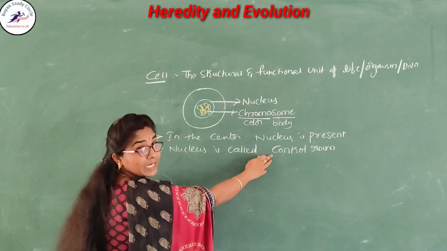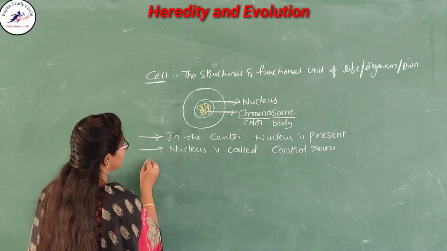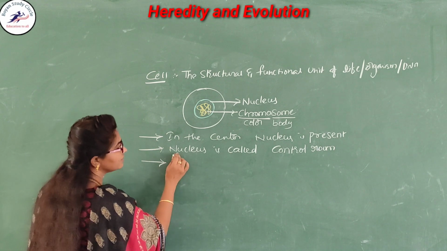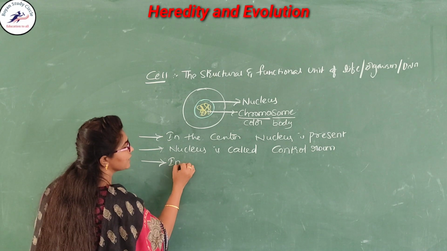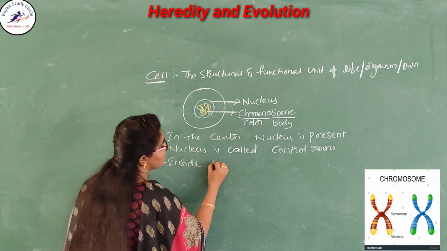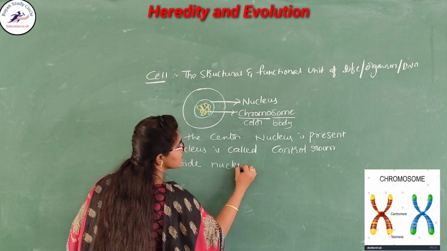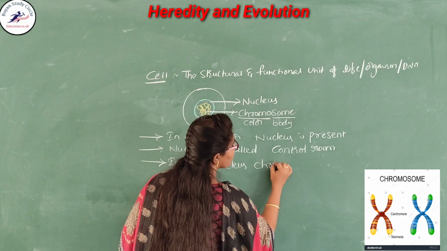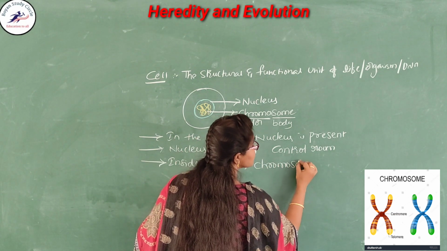Why? Because it can control all the cell organelles. And inside the nucleus, what is the special structure present? That is called the chromosome. Inside the nucleus, chromosome is present.